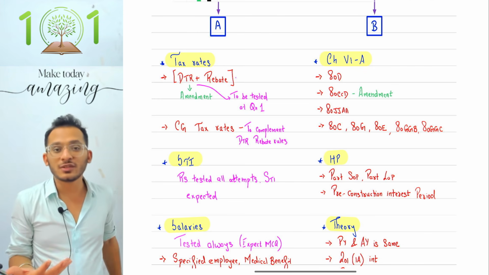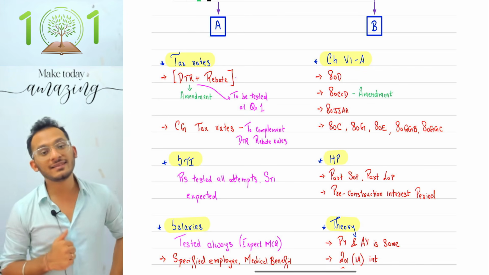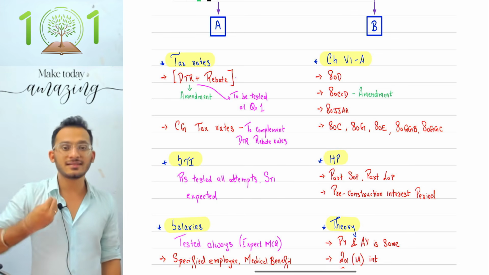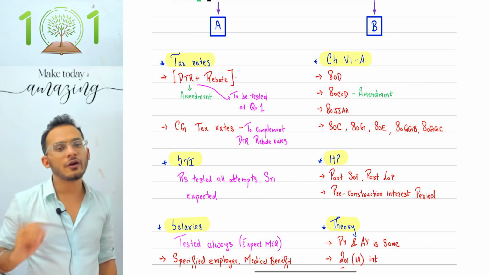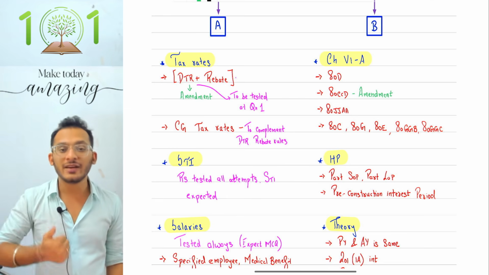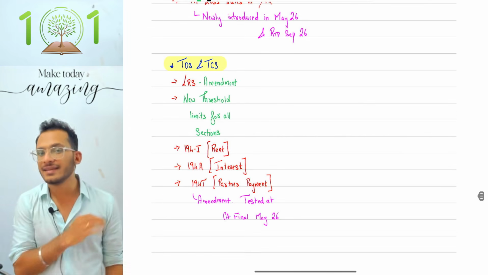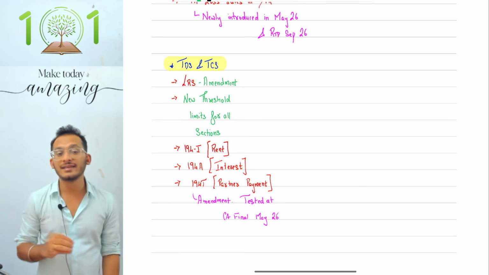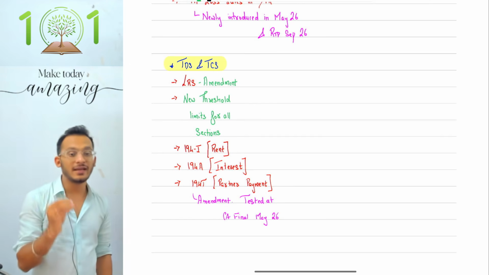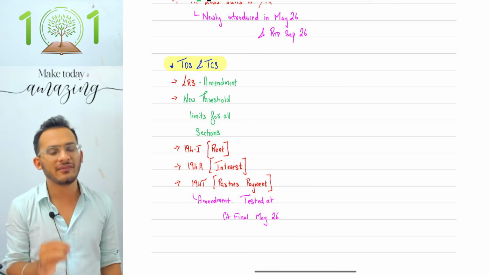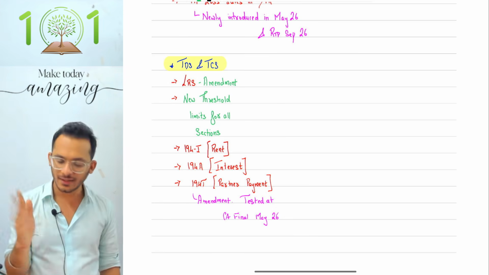For those watching me for the second time, you will know in May 26, I did have category C as well, where I specifically put TDS. But like I just clarified, TDS according to me has become very important for September exams. So Rahul has decided to put them into category A this time. You will now find TDS and TCS as part of category A, and I would like you all to pay attention to this topic because my gut feeling says TDS is going to be heavily tested in September examinations. Clear? Very good.